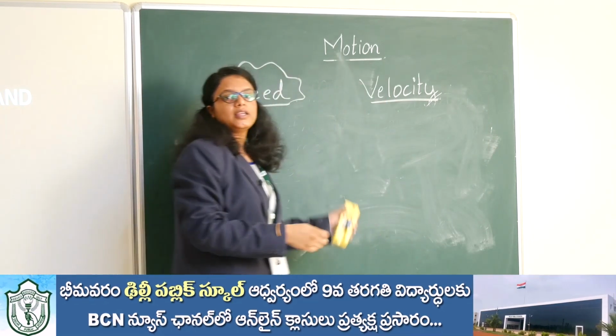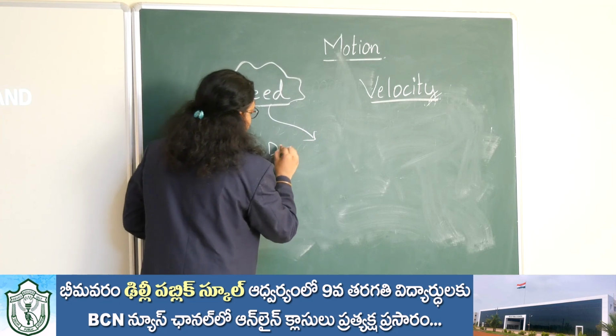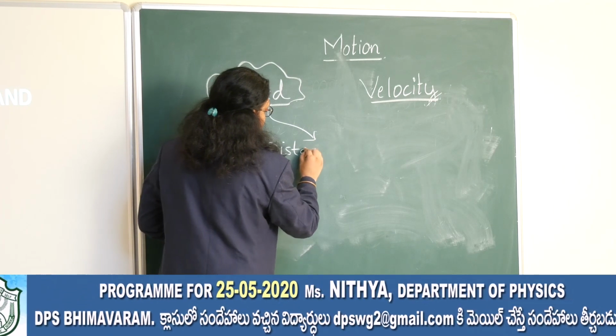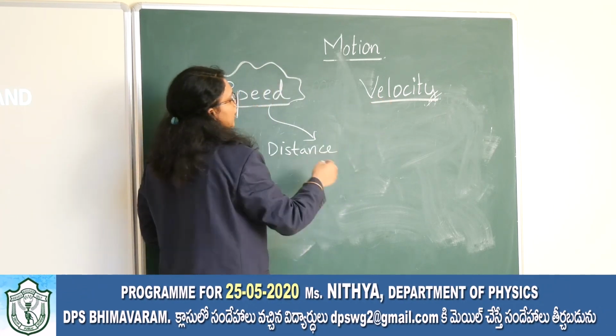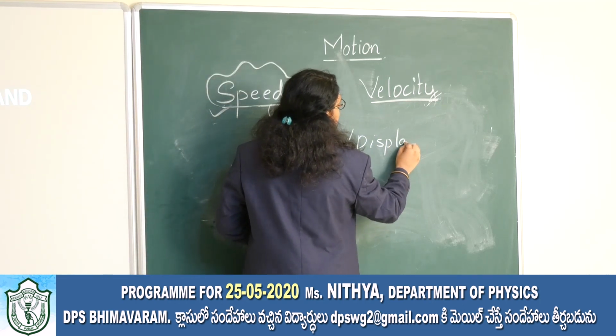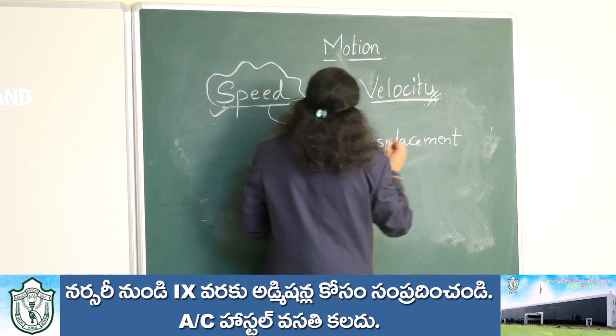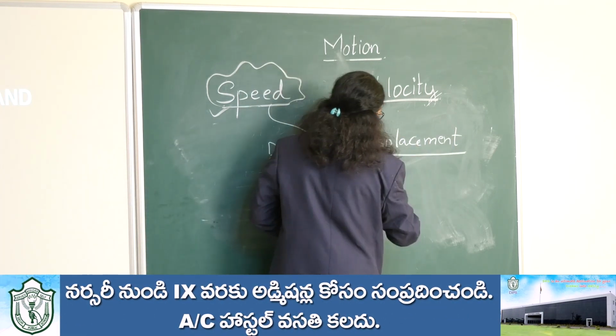Now we have seen these two things. Speed is distance and velocity is displacement, so there is not much difference, both are about some length. So I can write it like this: distance or displacement by time taken.